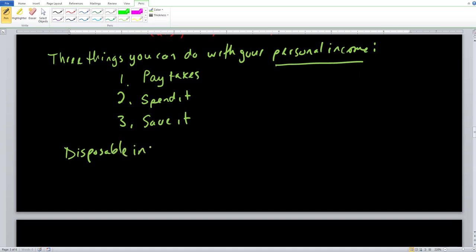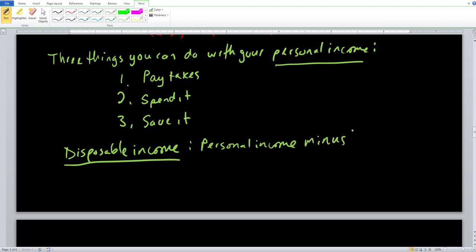Disposable income is what we are a little bit more interested in economics. We're not too much worried about your personal income. We're more worried about your disposable income. So how do these 2 differ? Disposable income is simply your personal income, and you subtract out your taxes. So minus taxes. When you get your personal income, you subtract out taxes. You can do 2 things with it. You can spend it or save it, which leads us to this equation right here.